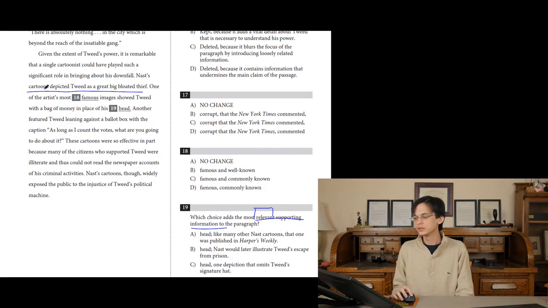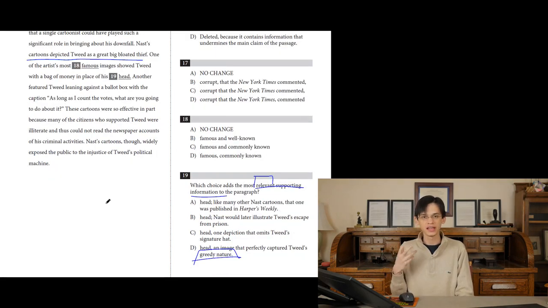We know that Nast depicted Tweed as a great big bloated thief. So what's the most relevant piece of information that nicely ties that up and gets us to understand who this guy was? The fact that this use of putting a money bag on a head perfectly captured his greedy nature. The answer to number 19, the most relevant detail about who this guy was and what the passage is about, is D.